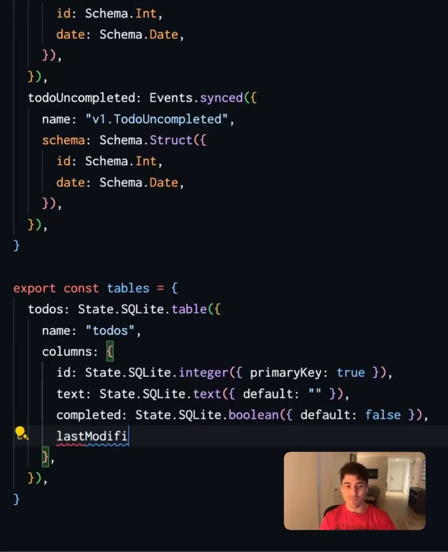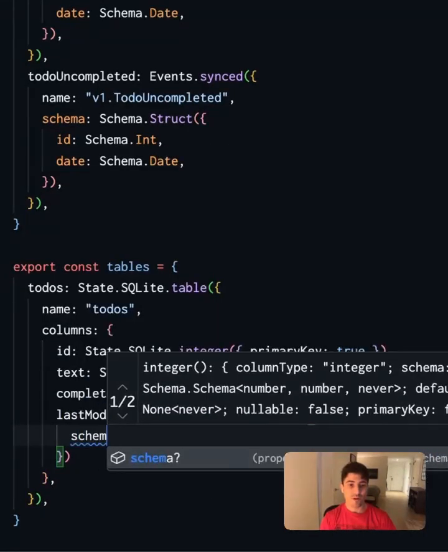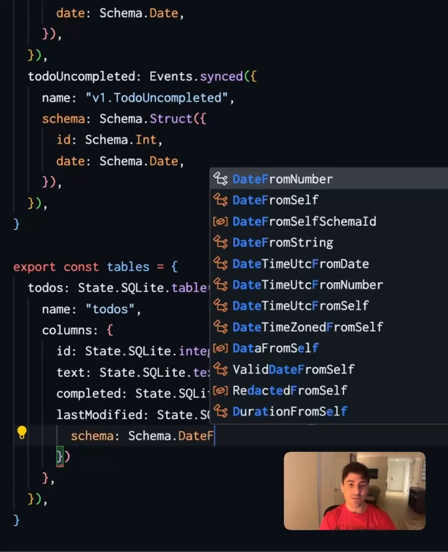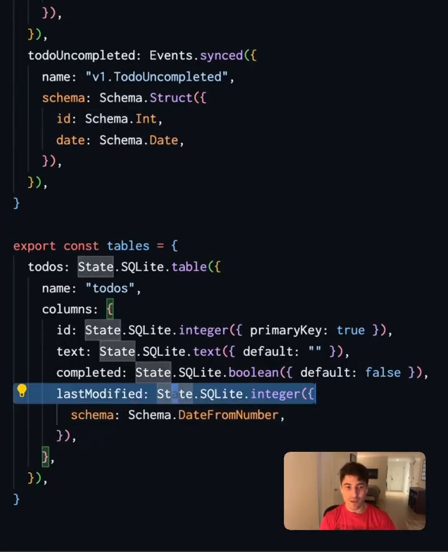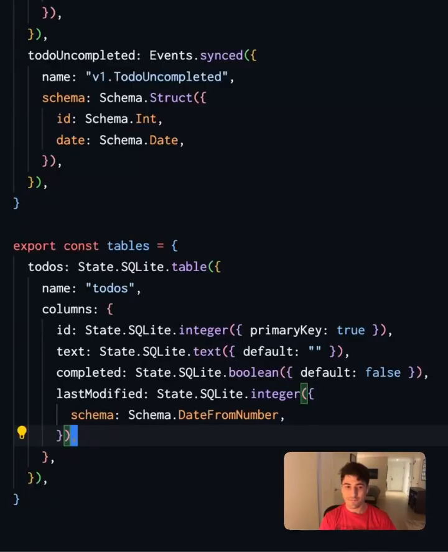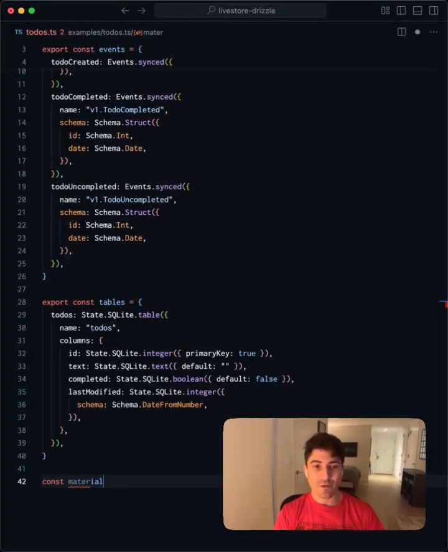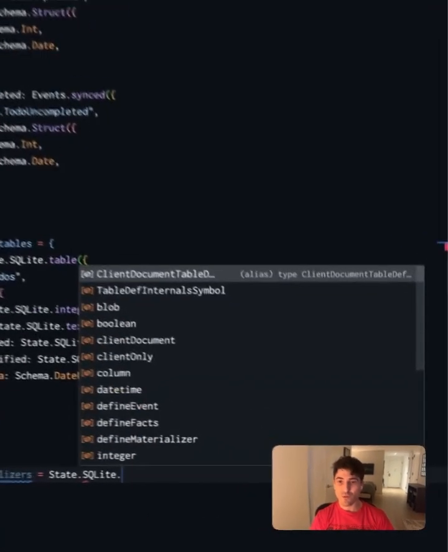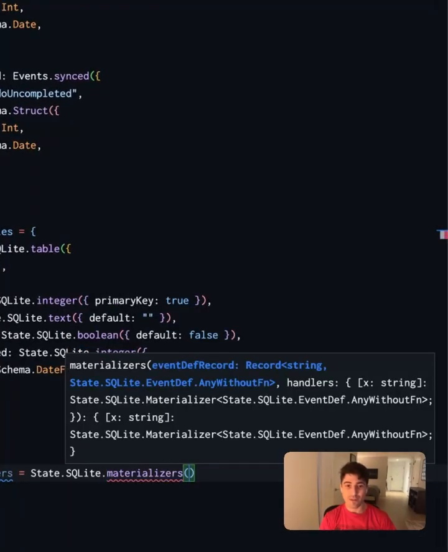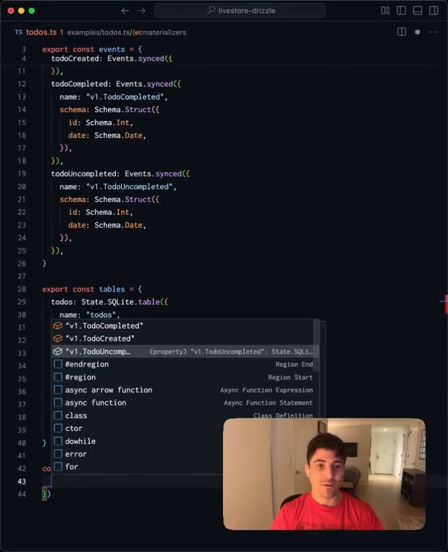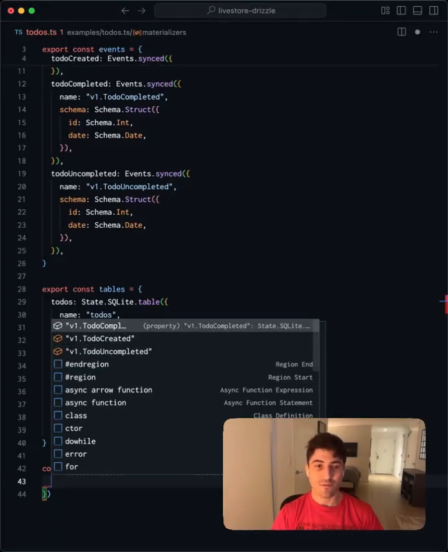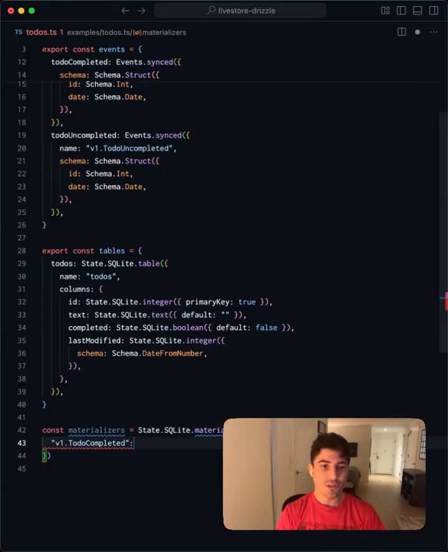And we'll have a last modified, which is going to be an integer, but we're going to pass in a schema, date from number. This way we'll be able to interact with the last modified as the date. Right below it, we're going to create materializers. So SQLite.materializers. This takes in the events record. And then we get these type-safe completions for the arms for handling the different events. Let's just stub these out and we'll throw 0 to satisfy the checker.